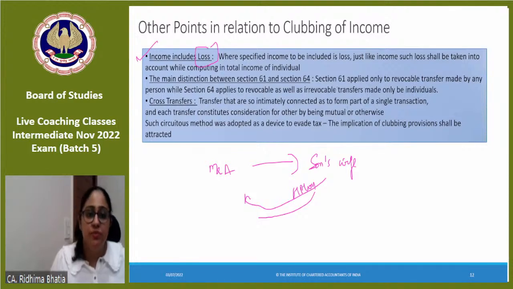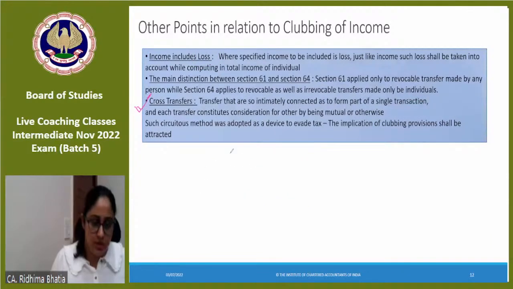The main distinction between 61 and 64 is clear. 61 applies only to revocable transfer made by the transferor, while 64 applies to revocable as well as irrevocable transfers made by individuals only. Okay. The last impact here is cross transfer.